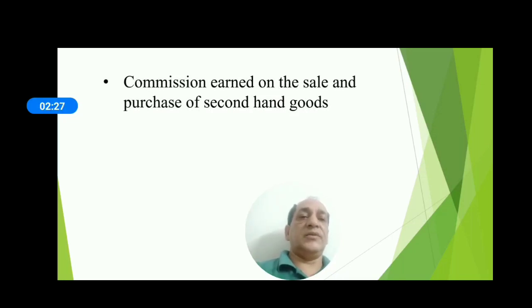Therefore, the commission is part of the product method or value added method, and should be included in the estimation of national income by product method and value added method.